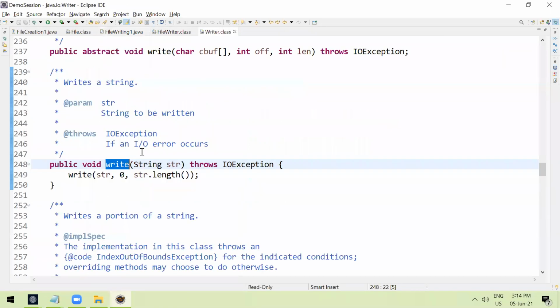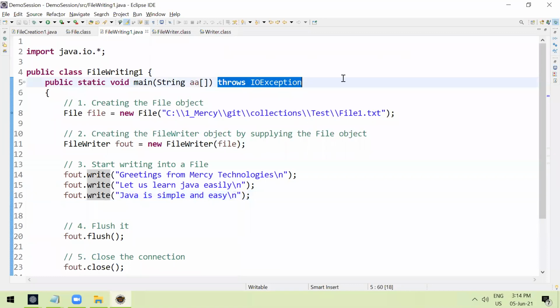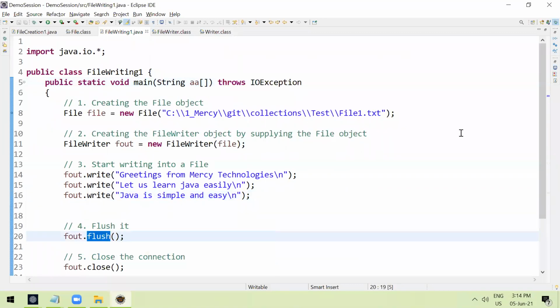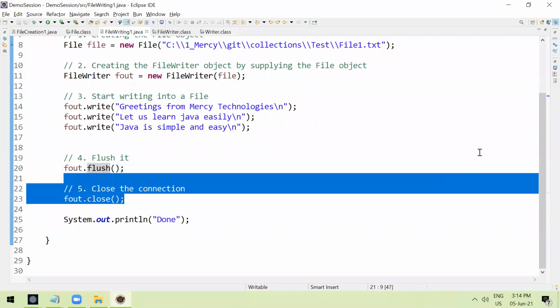If you observe, the write method throws IOException, but we kept a throws clause, so we need not worry. Then once you write it, the fourth step is to flush it. Then you need to close it. You will wonder why you need to close it.